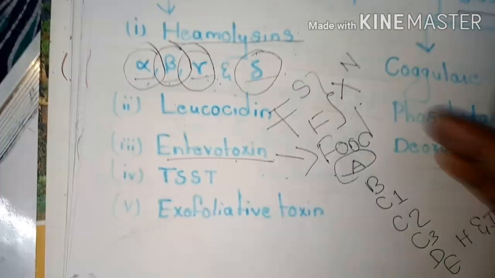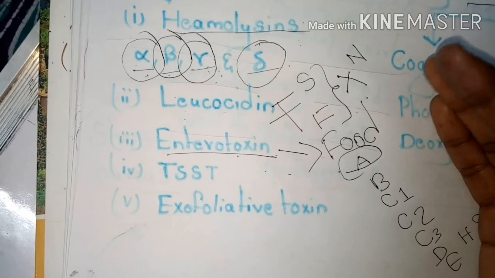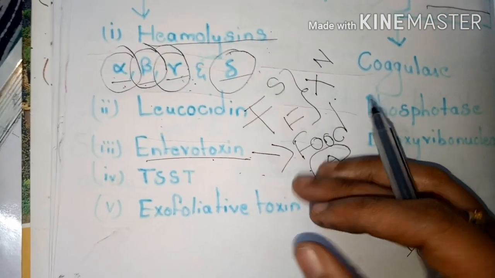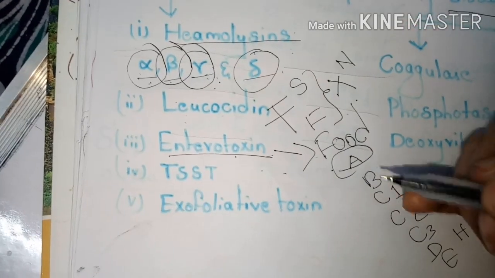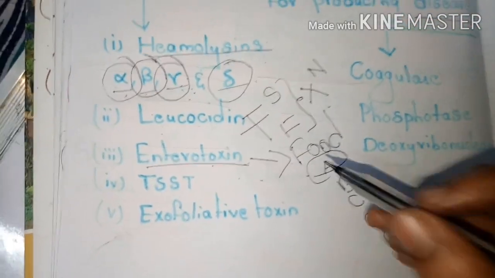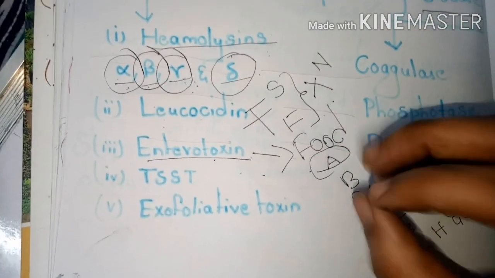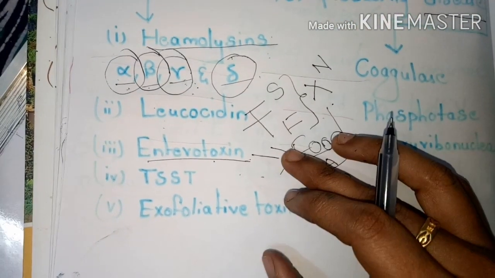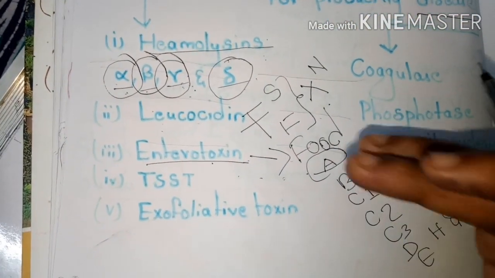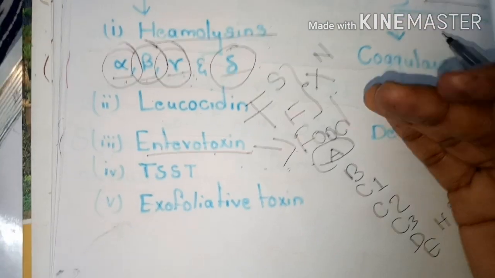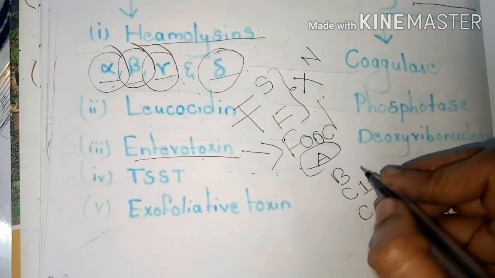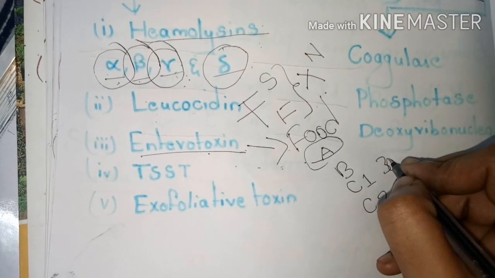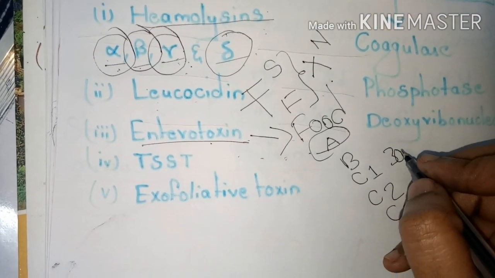This enterotoxin is mainly resistant to gut enzymes. When this toxin enters the gut of the human body, there are so many enzymes which destroy these types of toxins, but this enterotoxin is resistant to the gut enzymes also. It is also resistant to boiling for about 30 minutes at that temperature.